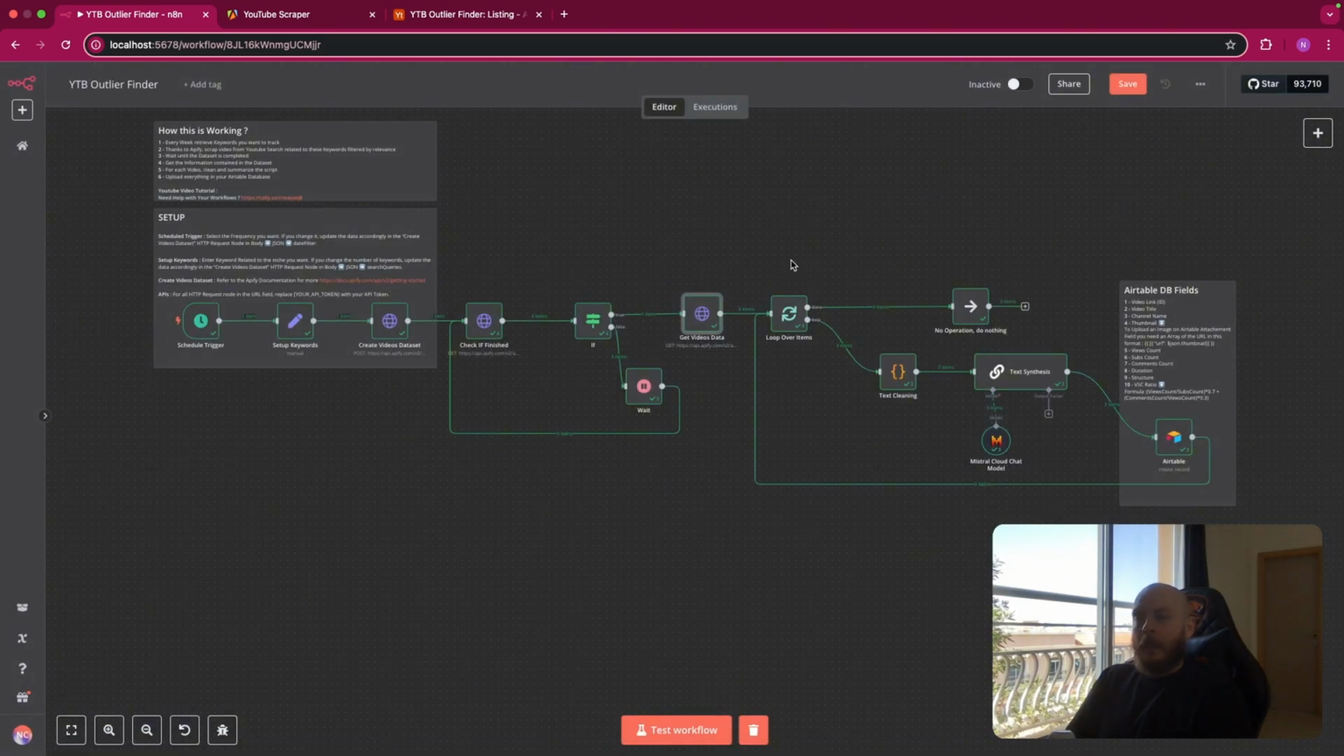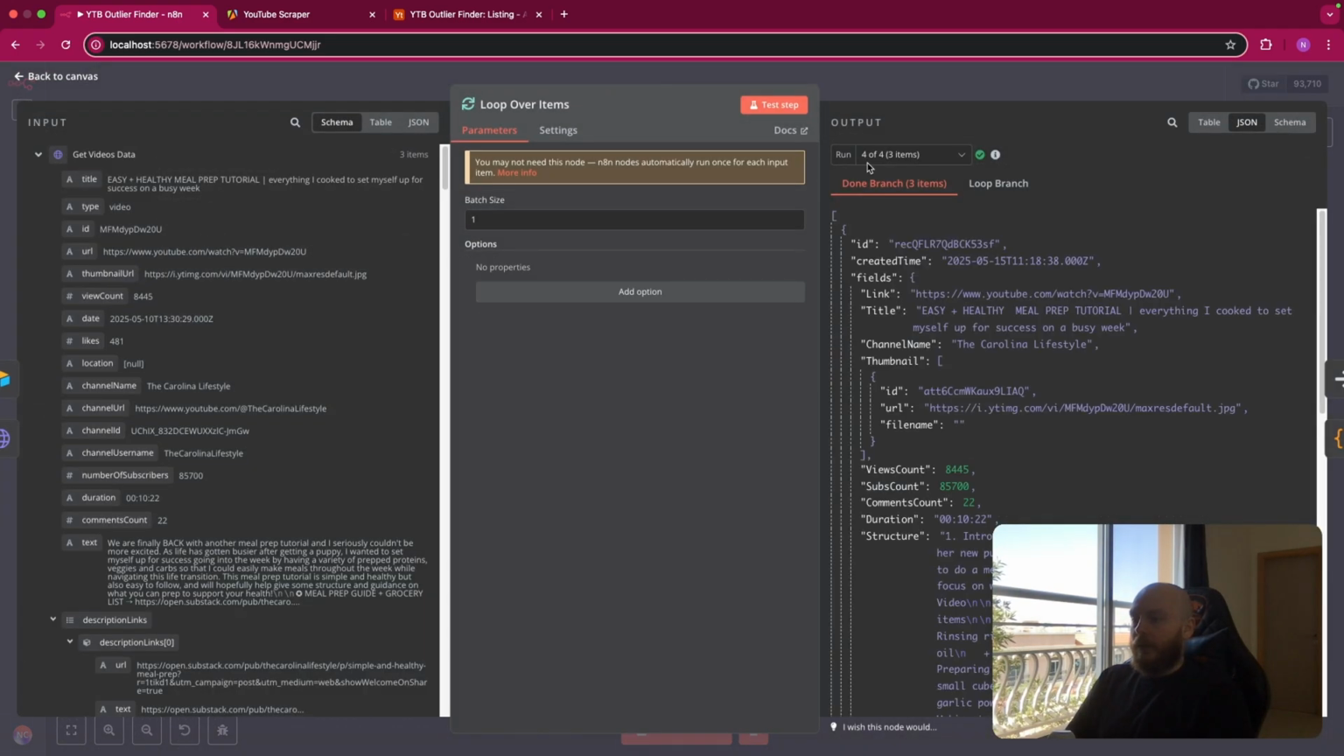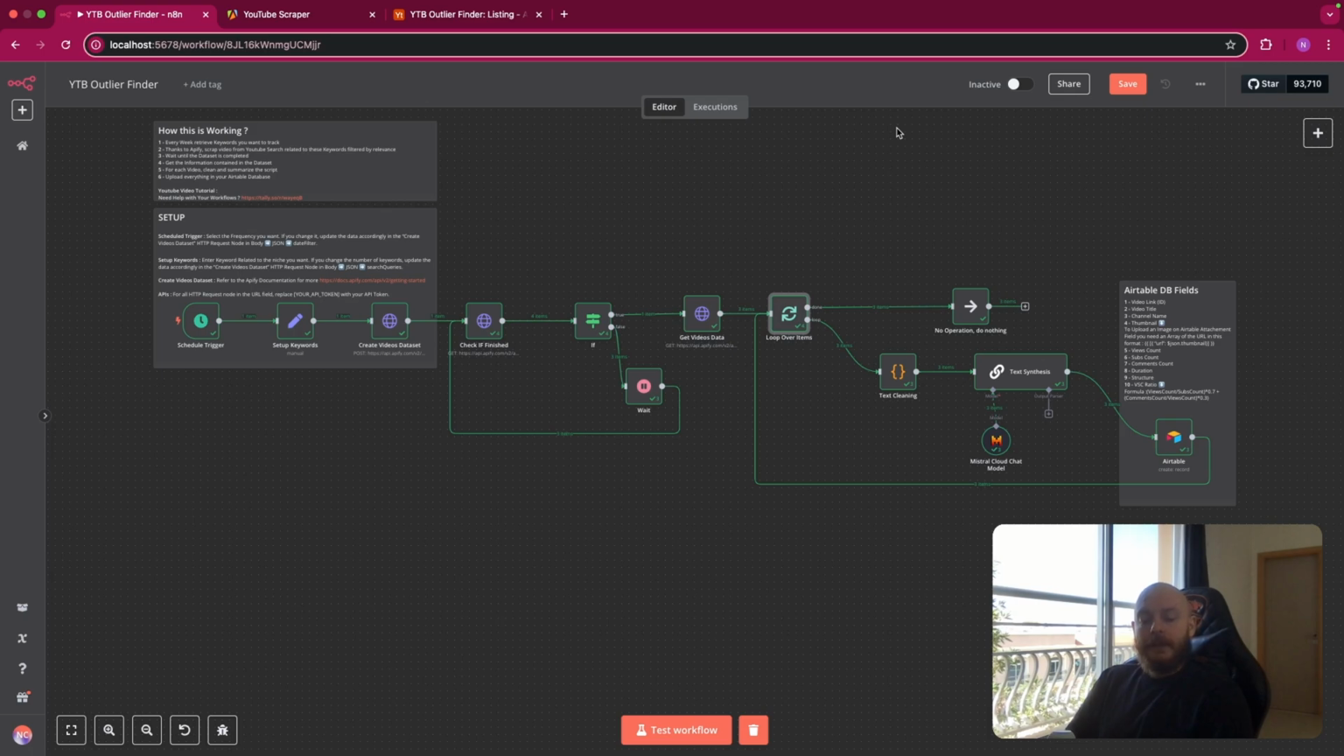After this, we will do a loop on each video and clean everything and summarize everything so we can log every information in the Airtable database. So you just add a loop over item with a batch size of 1 because you want to have in each loop only one video that is treated.